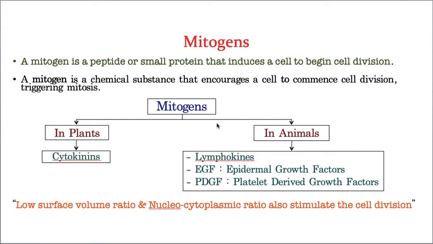Hello students. In the last class, I explained what is mitosis and what is the process of mitosis. That means karyokinesis and cytokinesis. Karyokinesis means nuclear division. Cytokinesis means cytoplasm division, which is different for both plant cells and animal cells. And we also discussed the differences between plant mitosis and animal mitosis, and plant cytokinesis and animal cytokinesis.